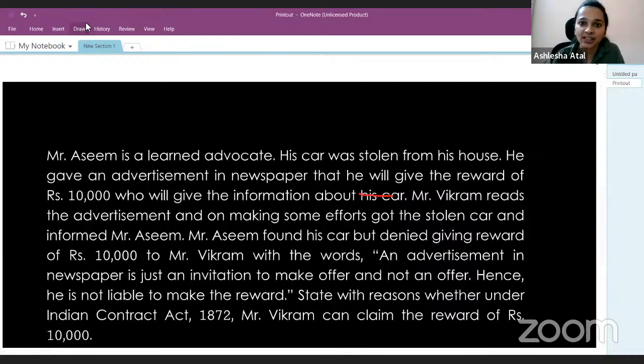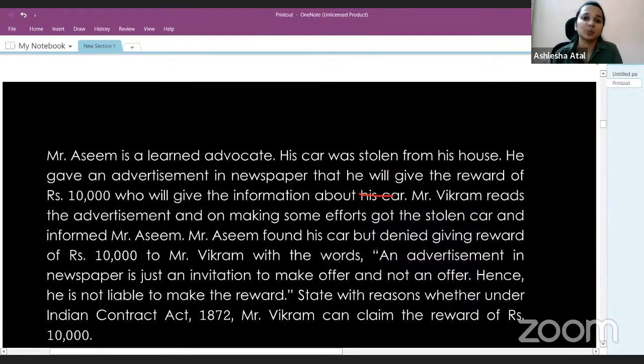So what is happening here? The car was actually stolen, and Asim gives an advertisement. Another person, Vikram, reads the advertisement, makes some efforts and is also able to get the stolen car. Now, after he gets the car, he informs Mr. Asim about it.